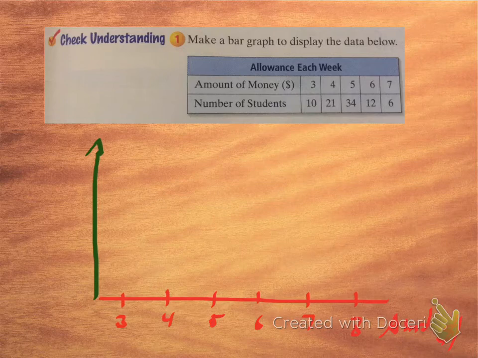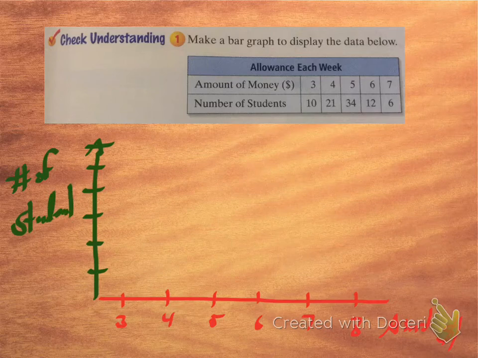All right, so let's see, what's the minimum here? 6, and it goes to the maximum of 34. So let's count by 5s. That's 5, 10, 15, 20, 25, 30. Does it make sense? Okay, and this is going to be number of students. Now, we should label at least a couple of them. We don't have to label every single one, but let's label the 10, we'll label the 20, and we'll label the 30. Let's go around so you can see.